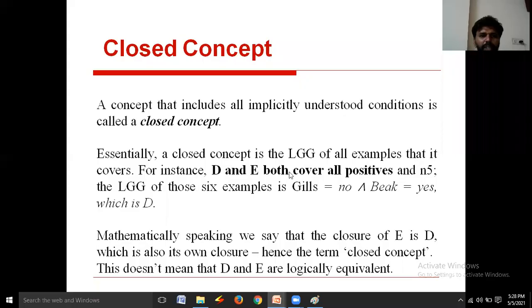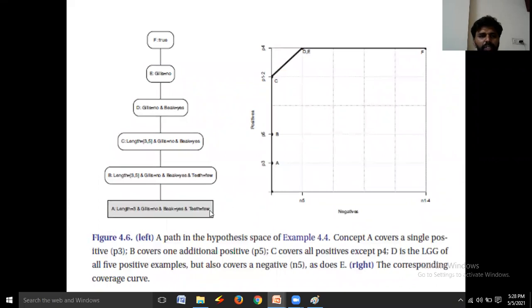I would like to explain closed concept with an example. Now observe this figure; I already explained it as figure 4.5. The alphabets A, B, C, D, E, F are there. By using each alphabet, we represent one concept or hypothesis.